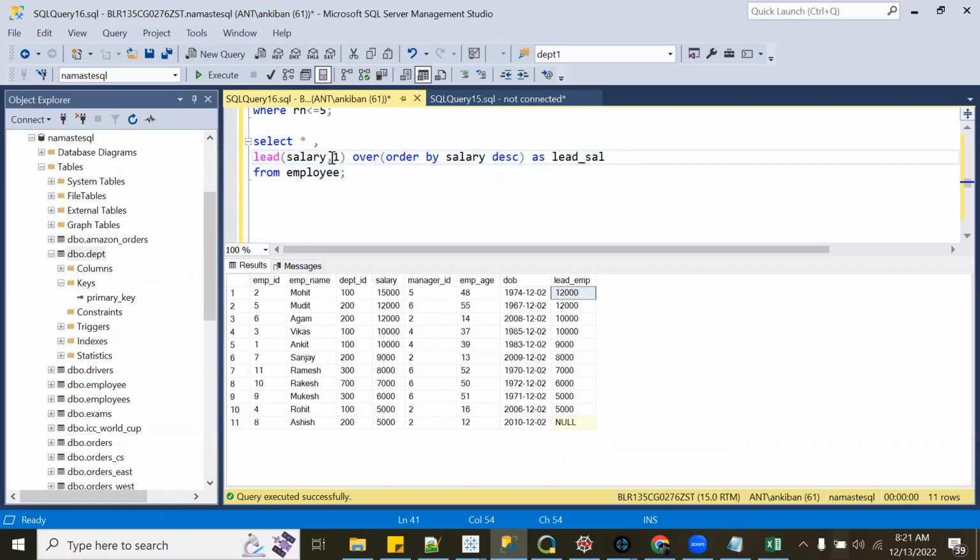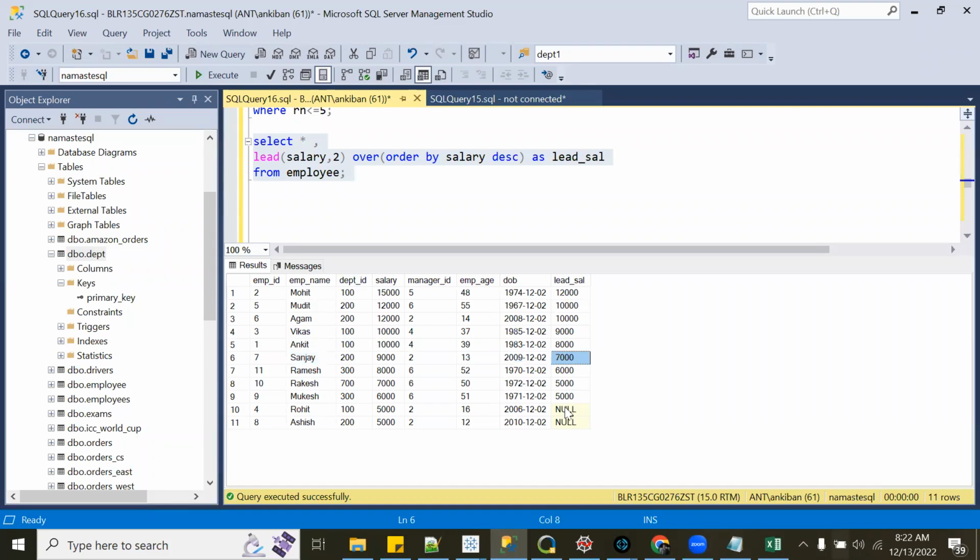Okay, let me do it with 2 now. If I give 2, see, salary is 12,000. It is giving 12,000 here, right? For this row, what should be the salary? It should be 10,000. So I'm getting 10,000, right? Similarly, if you look at this row, the second row from this row is 7,000. So I'm getting 7,000.